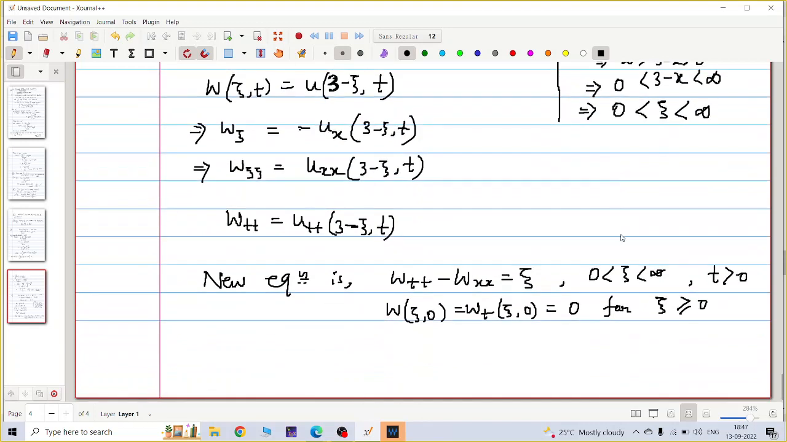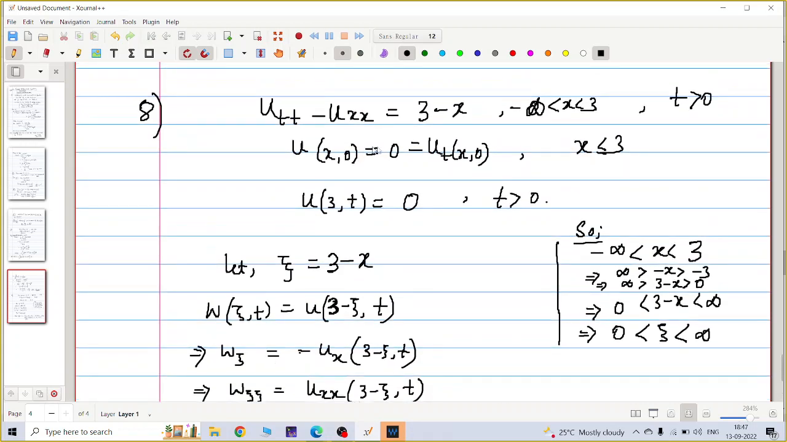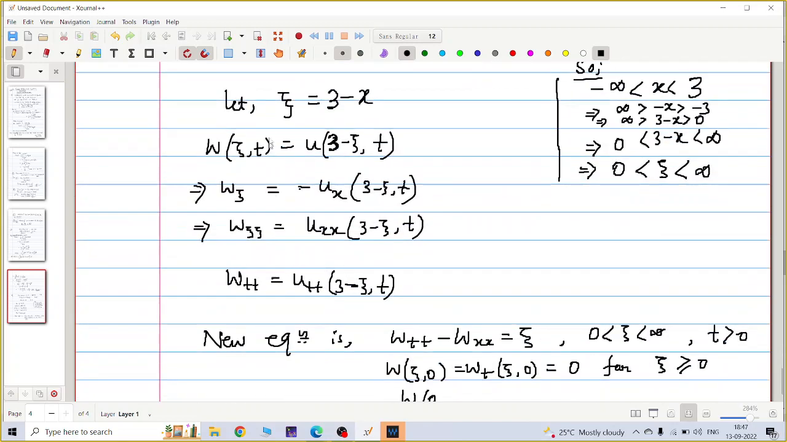So I have to use xi. So x less than or equal to 3 means xi. Sir, wtt minus wxx equals xi. How, sir? Because utt minus uxx is 3 minus x, from the equation given. And I put xi equal to 3 minus x, the transformation.